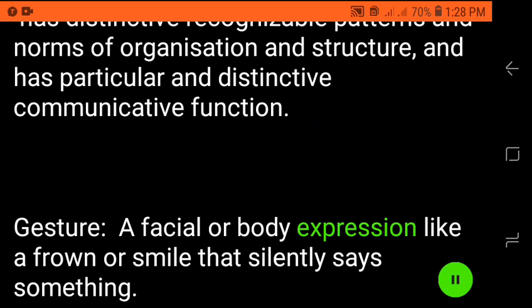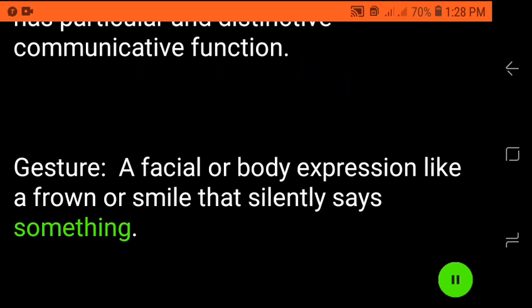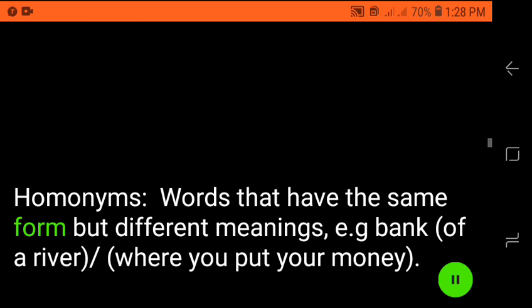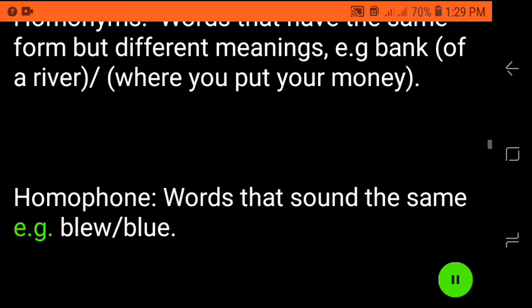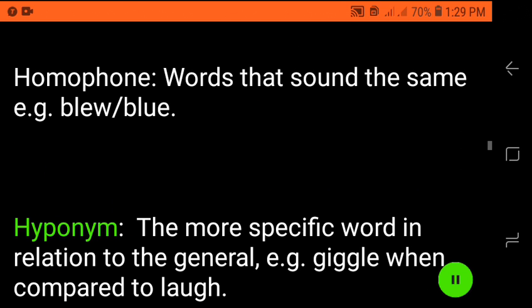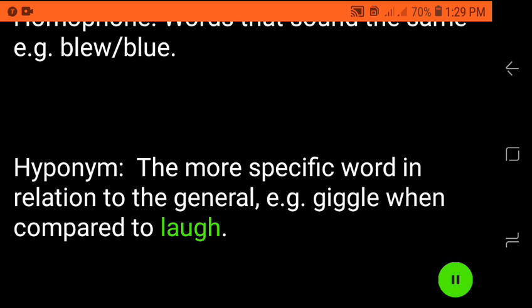Gesture, a facial or body expression like a frown or smile that silently says something. Homonyms, words that have the same form but different meanings. E.g., bank of a river, where you put your money. Homophone, words that sound the same, e.g., blue, blew. Hyponym, the more specific word in relation to the general, e.g., giggle when compared to laugh.